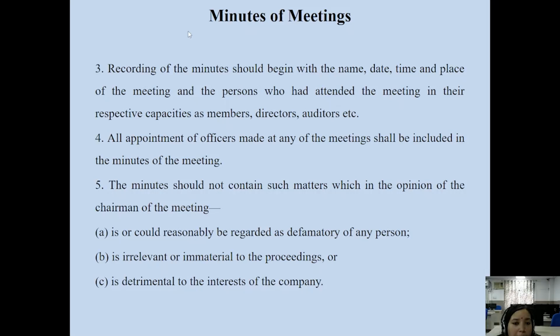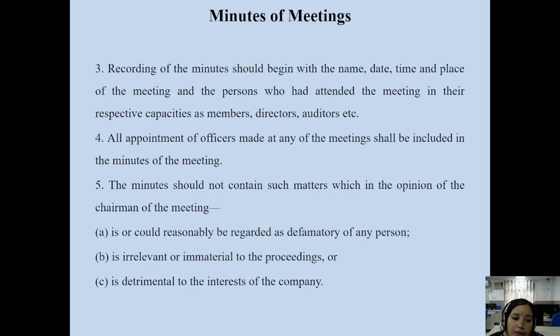If you are discussing any matter that is not a part of the meeting of the company as per the notice of the company, and that is also not part of the other agenda to be discussed in the meeting, and it is an immaterial matter of the meeting, that should not be a part of the minutes of the meeting. If it is irrelevant and immaterial to the proceedings of the company, that matter should be excluded from the minutes of the meeting.